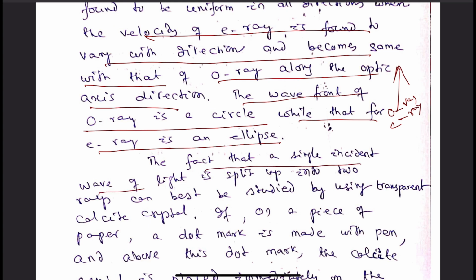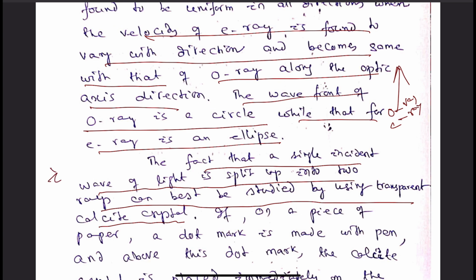In fact, that a single incident wave of light is split up into two rays can be best studied by using transparent calcite crystal. Or we know that transparent calcite is the Iceland spar. This can be best used to study the phenomenon of double refraction.